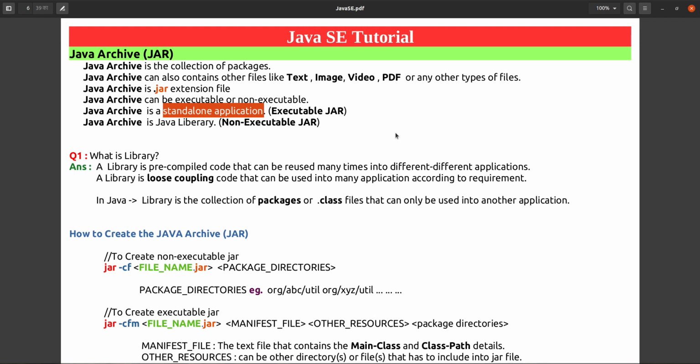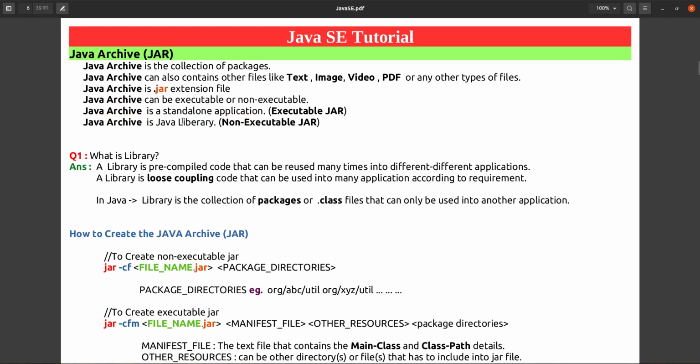Or if you see the example of the Windows operating system, you have already seen Paint, that is a standalone application. Microsoft Word is there, Excel is there, so all of those are standalone applications. On one system you install it and use it, so that is called a standalone application.